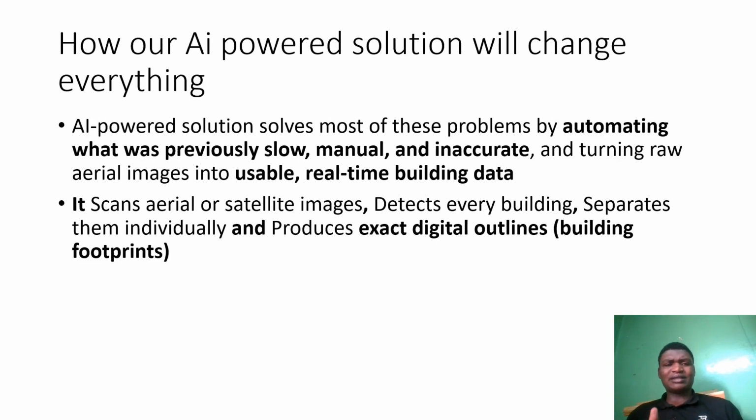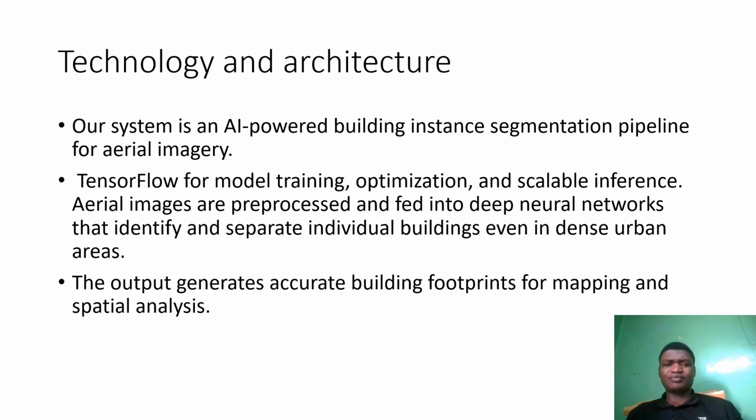Moving on, we can see how our AI-powered solution will change everything. Our AI-powered solution will solve most of the problems by automating what was previously slow, manual, and inaccurate. That is, turning raw aerial images into usable and real-time building data. It will scan images, detect every building in the images, separate them individually, and produce exact digital outlines or footprints from the images.